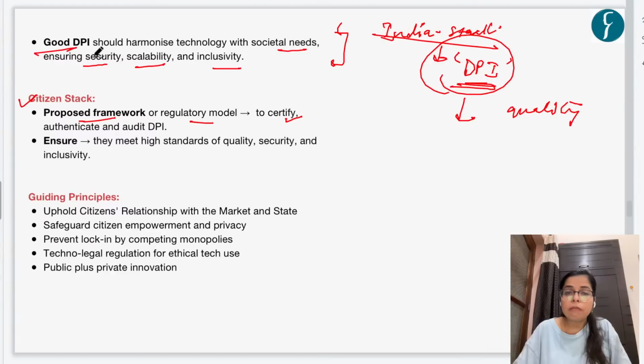As we already discussed, these DPI should be interoperable and scalable, so that there is no monopoly by any particular private company, and in order to bring in competition and avoid any kind of monopolistic tendencies. And then there should be techno legal regulations for ethical use of DPIs, plus there should be enough public plus private partnership, and this is to foster innovation, right? So this is all about this article.